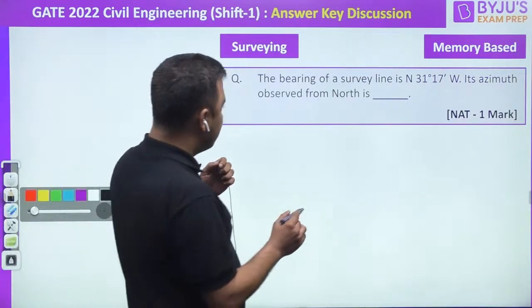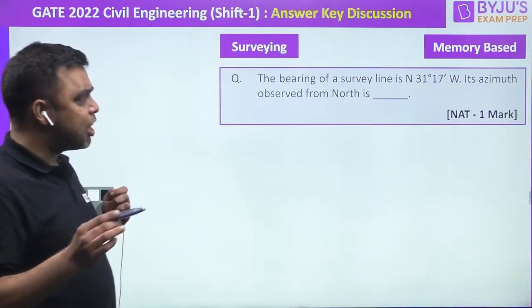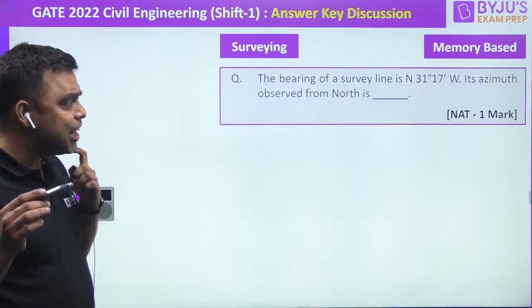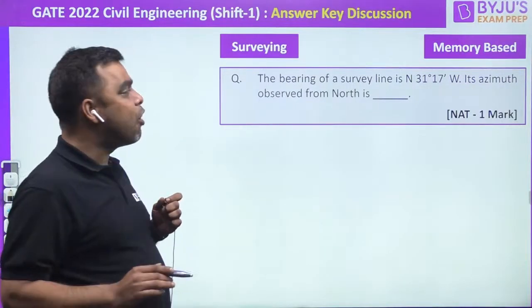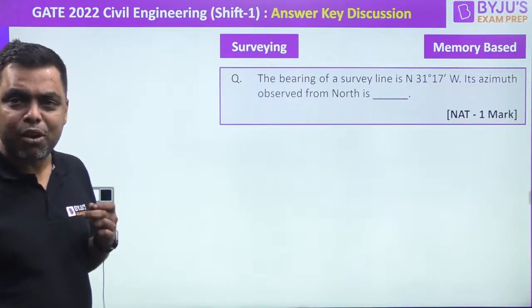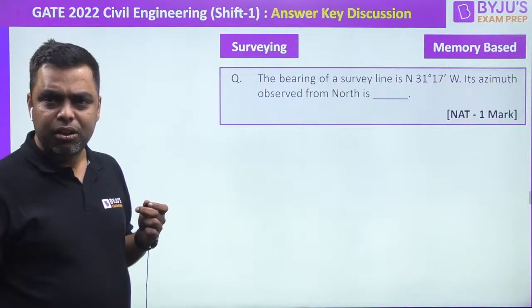Fine. No issues. So the bearing of a survey line is north 31 degrees 17 minutes west. So the bearing is given in terms of what? Correct up to 2 decimals. Fine.